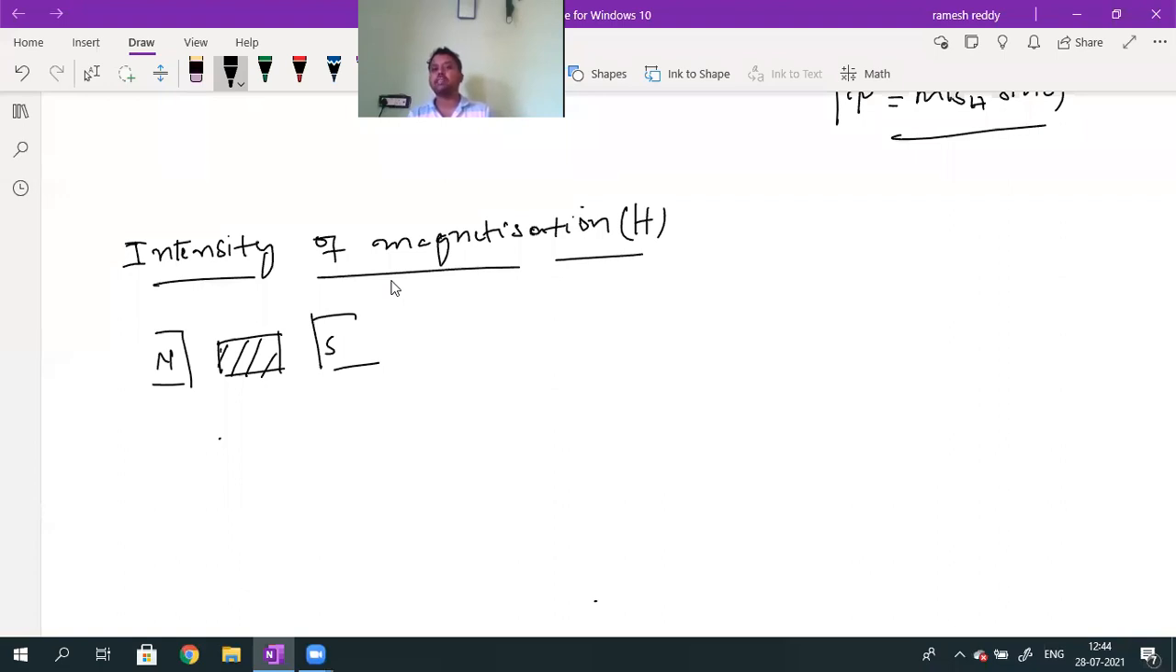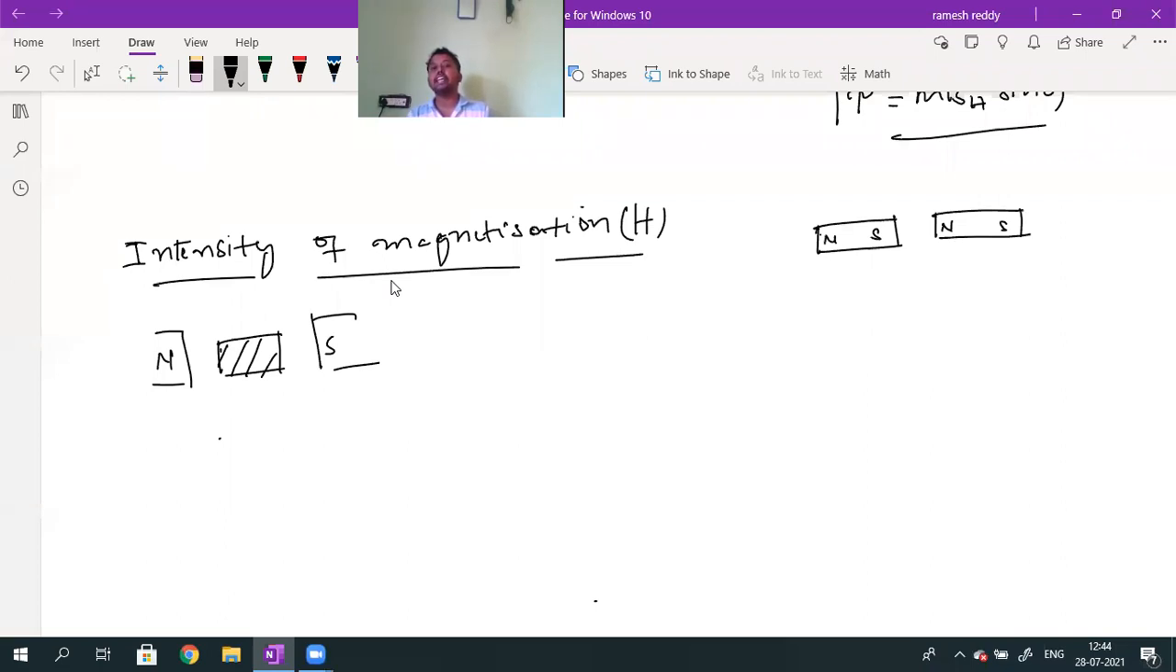Yesterday, someone asked, sir, what is the method of induction? In this method, we take a bar magnet and bring a magnetic substance near it. Because of the method of induction, a north pole is generated here and a south pole is generated here. So this method is called the method of induction. A material can be magnetized by placing it in an external magnetic field.